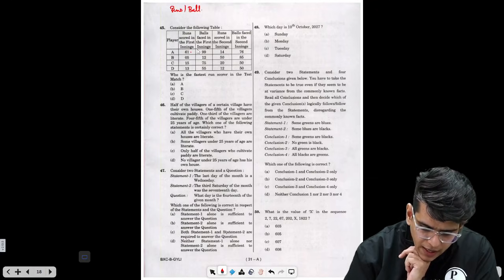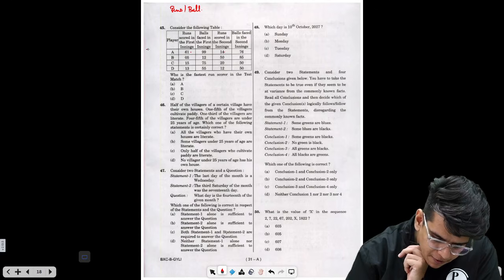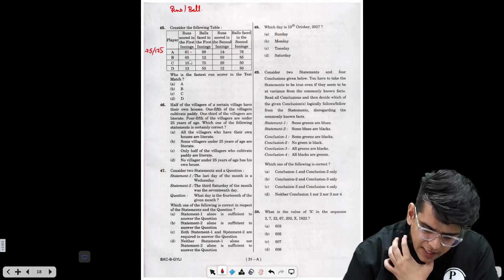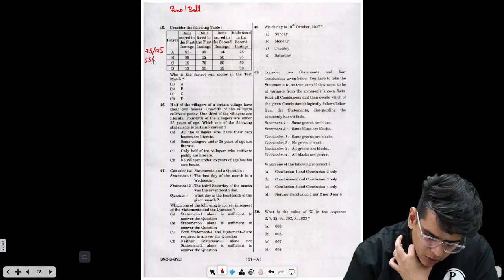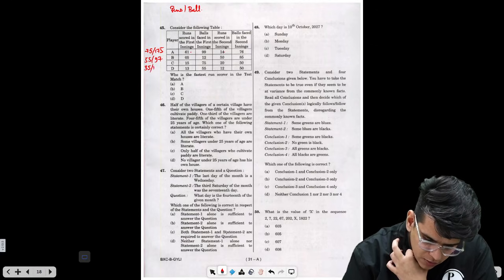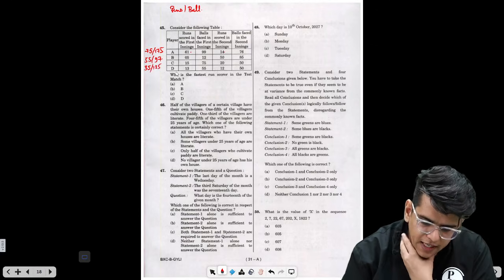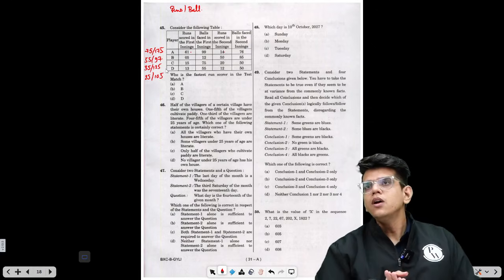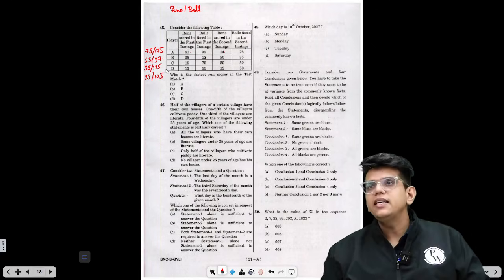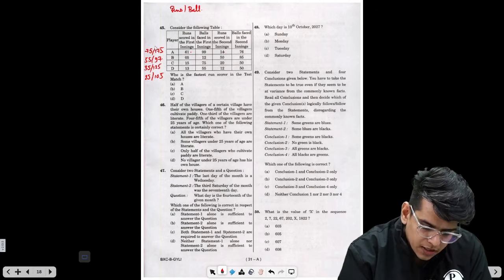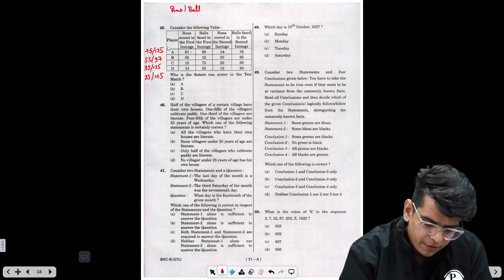So in the first case, if you add 61 and 14, the total runs are 75 and the total number of balls consumed is 175. In the second case, the total runs are 55 and the total balls consumed are 97. In the third case, total runs are 35 and the total number of balls consumed are 125. In option D, the total number of runs is 25 and the balls consumed are 105.